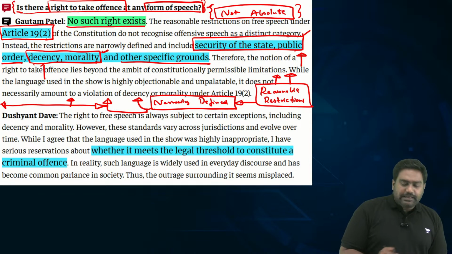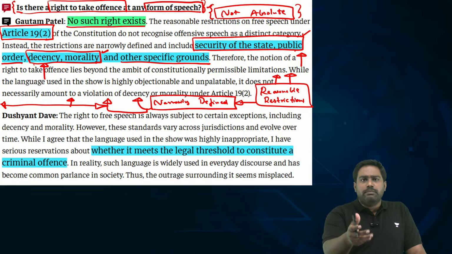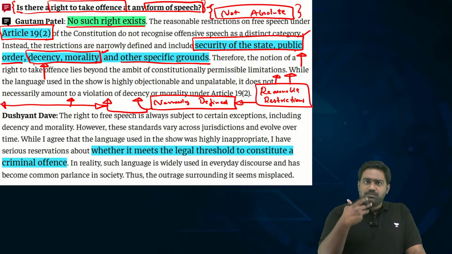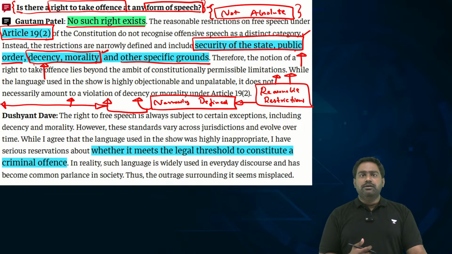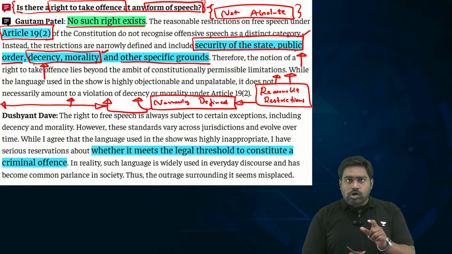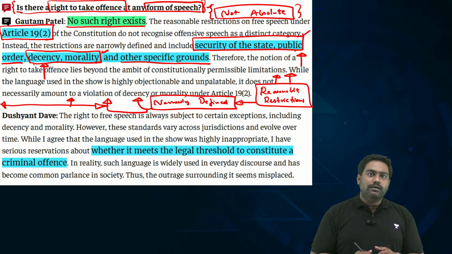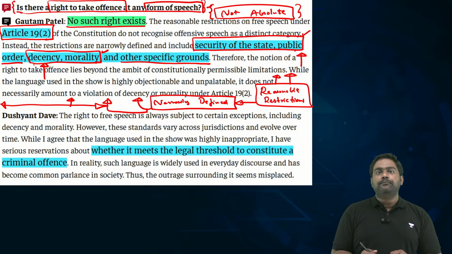Decency and morality, again, can be very subjective. What is decent according to you may not be decent according to me. What is moral according to you may not be moral according to me. So how do you define this? This is where we will learn a concept known as constitutional morality versus social morality. I'll come to that point a little while later.